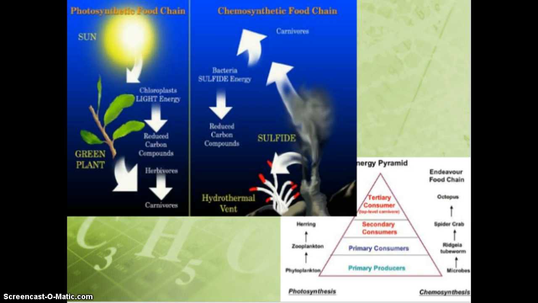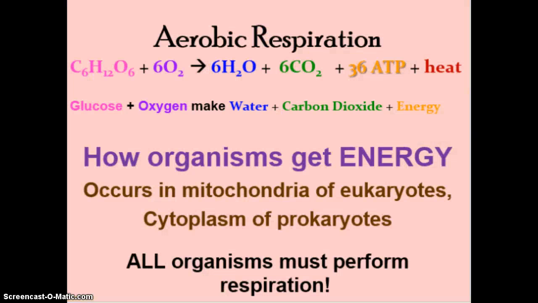All right, so both of these processes make food. Now, once you have that food, you have to get energy back out of it. So usually the process that organisms use to do that is called aerobic respiration, and this is the equation for it. They'll take that glucose and they'll take oxygen, and I want you to notice these were the products of photosynthesis. Now they're going to become the reactants of respiration, and they use these to make water and carbon dioxide.